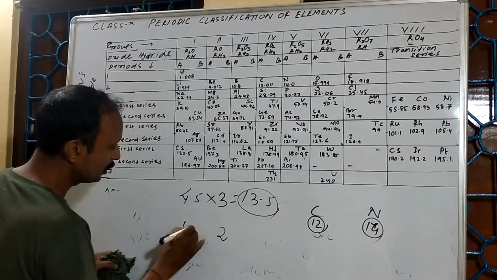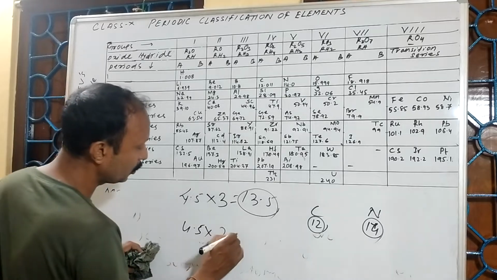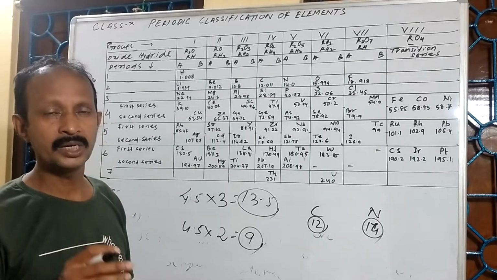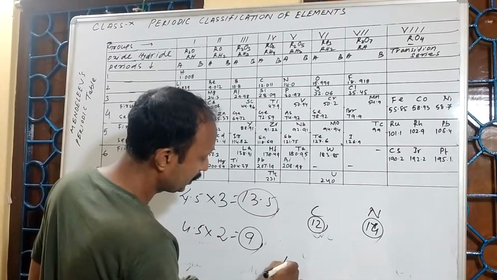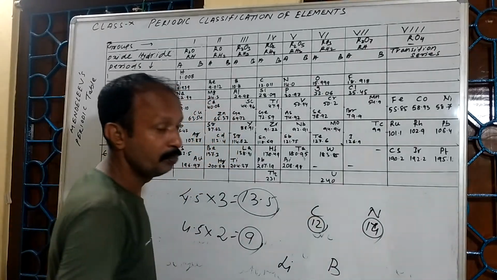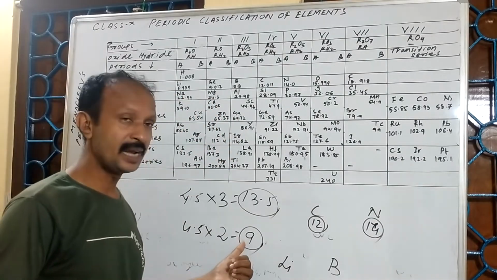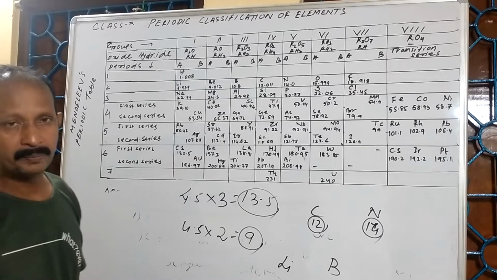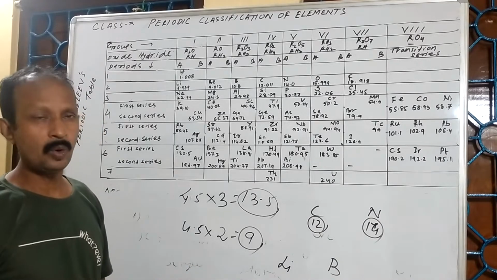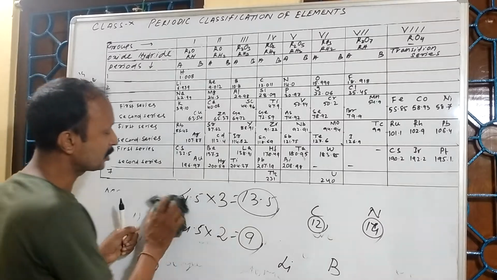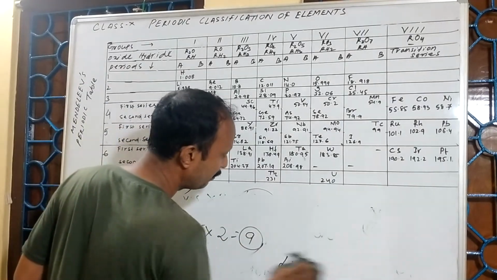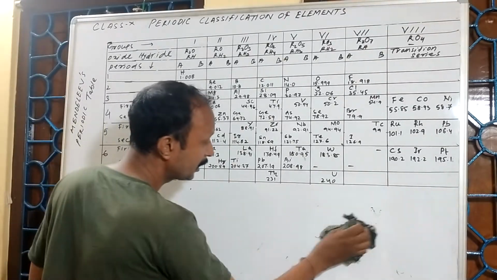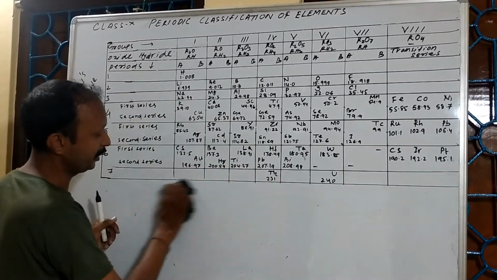So if it is 2, 4.5 into 2 is equal to 9. That means beryllium's position is between lithium and boron, because its value is 9. In this manner, he also corrected the atomic mass of some elements including gold. So this is one of the merits of Mendeleev's periodic table.